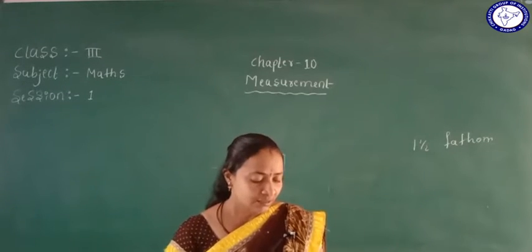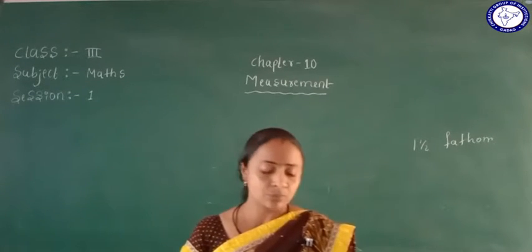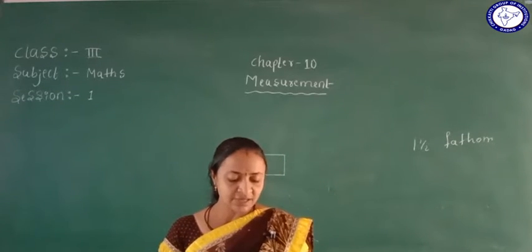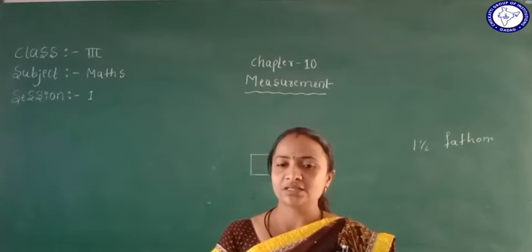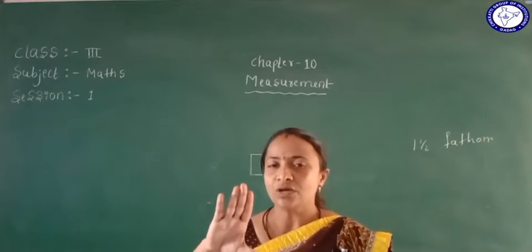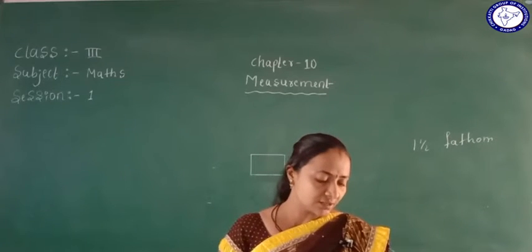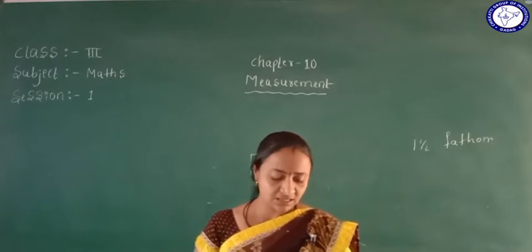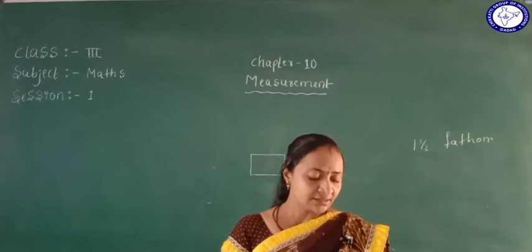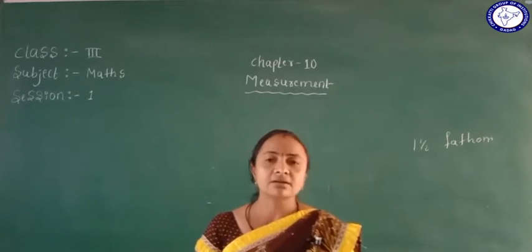Teacher, children, what are you doing? Students, we are measuring the blackboard by our handspan. Teacher, are the measurements the same? Here see students, when the students' hands are compared, not all the students' hands are equal, not the same. So teacher, are the measurements the same? Students: no sir, no madam. So teacher, take this scale and now everyone measure the blackboard using a scale and fill the table.